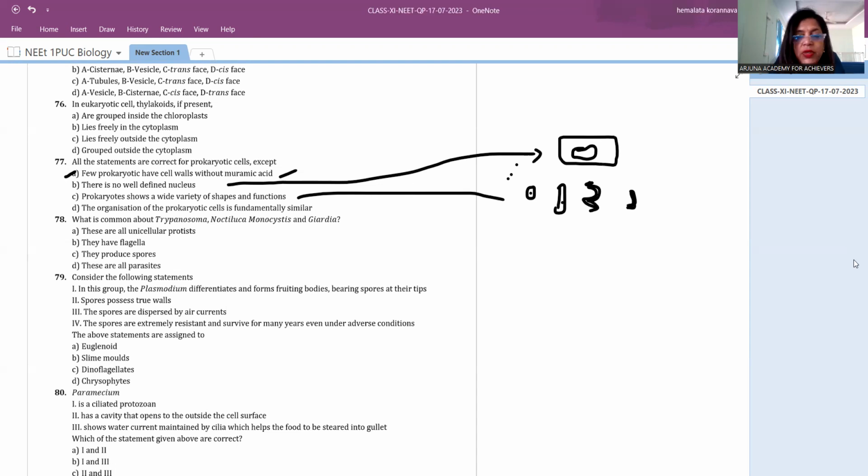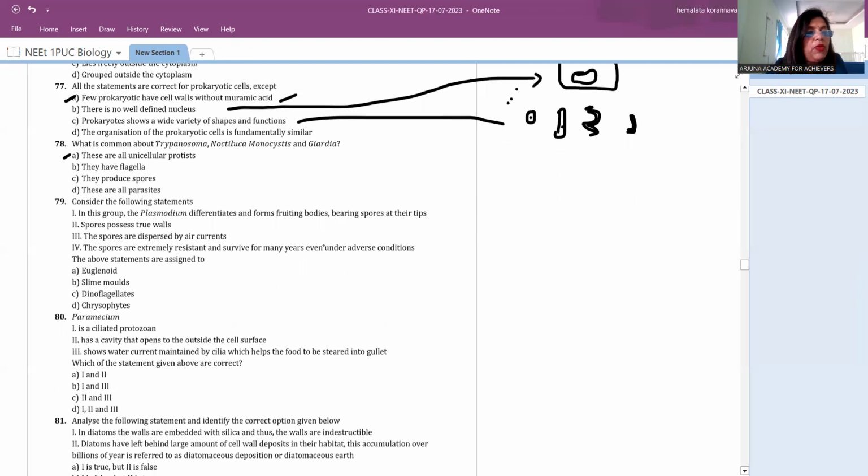Noctiluca, as you already know, is a dinoflagellate. It will cause red tides, right? Monocystis and Giardia are also protists. So they are all protists. They have flagella? Not all of them have flagella, only the first two, that is Trypanosoma and Noctiluca. They are not producing spores. Are these all parasites? Not all of them, because Noctiluca is not a parasite. Trypanosoma is a parasite. It causes disease in humans. Therefore, the common point among all these is only the first option, that they are all unicellular protists, right?